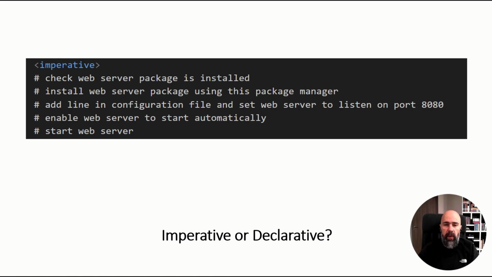Then we would want that web server to be enabled to start automatically upon reboots. And finally, we would run the command to start it. It can be done using different tools, or using scripts, but it's still an imperative way of doing things.